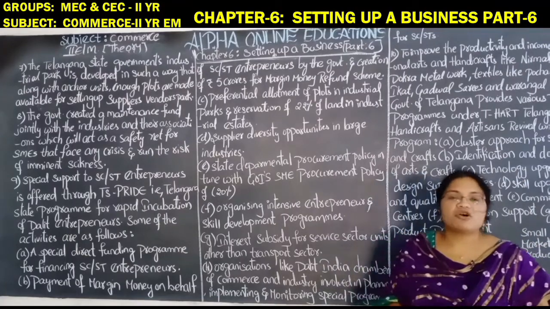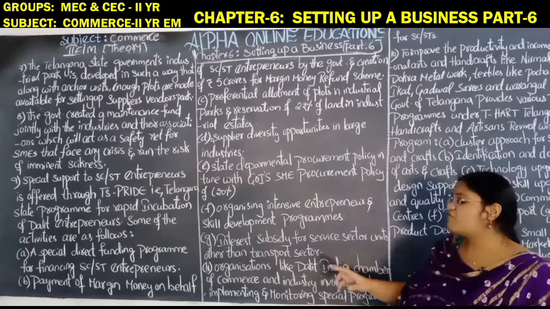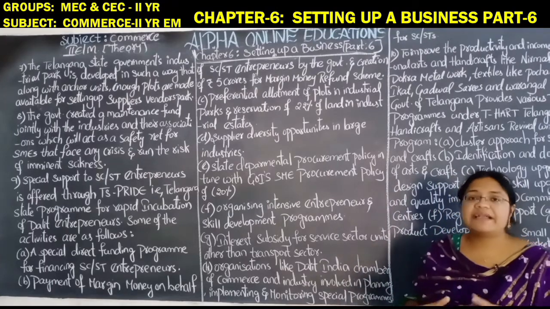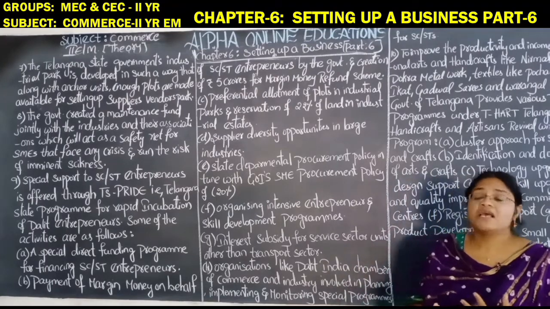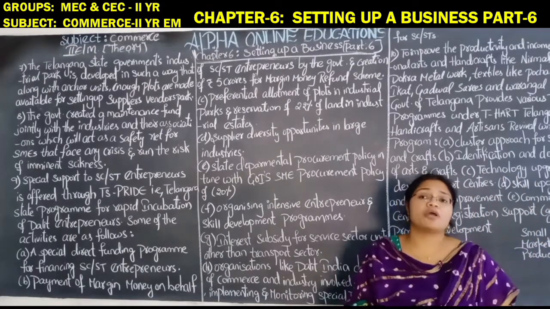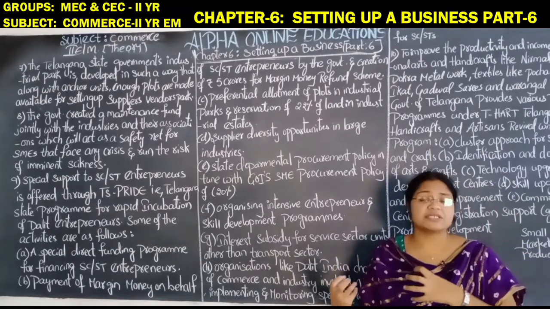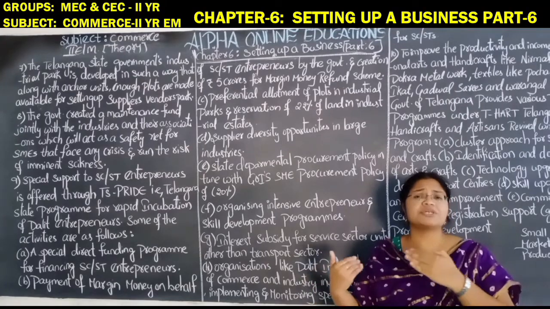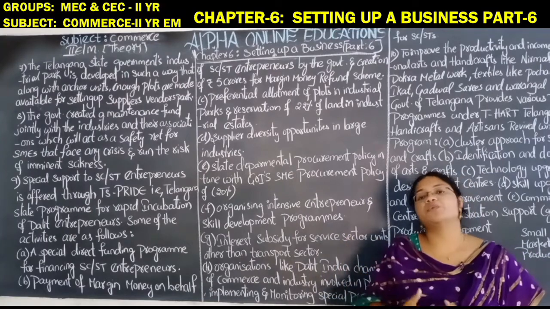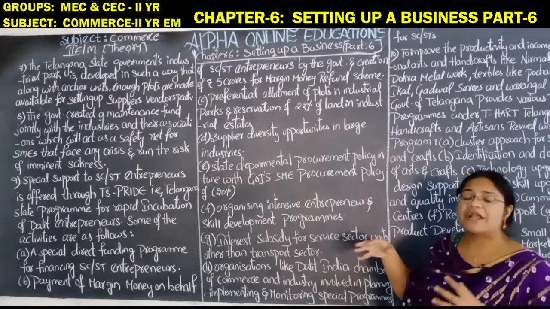So for the development of the SC/ST, the Dalit Indian Chamber of Commerce and Industry is involved in planning, implementing and motivating the special programs which will develop these sections of people economically, and also bring them forward in both technological development and skill development.